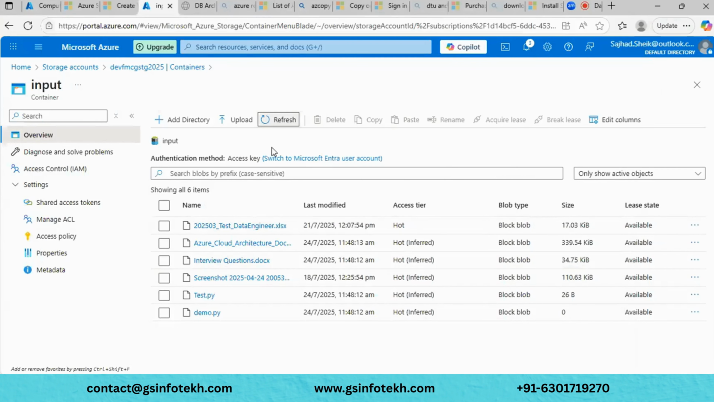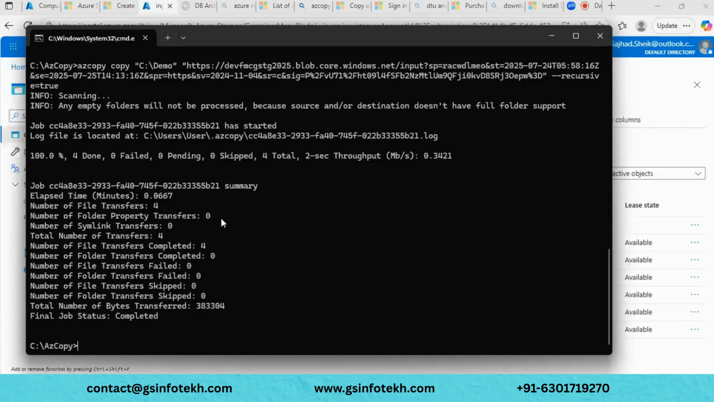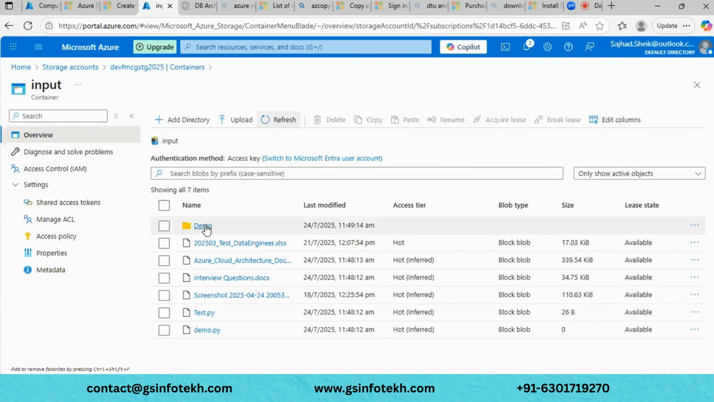Let me go over there and refresh. See, now we can see the folder. Previously we were not able to see it because we had added the star. What that star does is select all the files and write them as they are. If you don't add the star, the full folder will automatically be copied. Like this we can copy the files from on-premises to cloud.